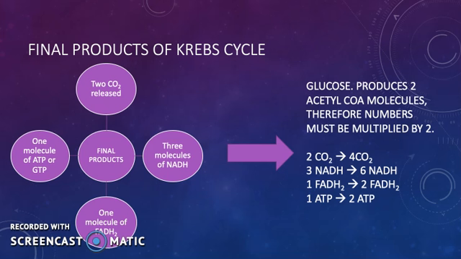However, glucose produces 2 acetyl-CoA molecules, therefore numbers must be multiplied by 2. This then results in 4 carbon dioxide molecules, 6 NADH molecules, 2 FADH2 molecules, and 2 ATP.